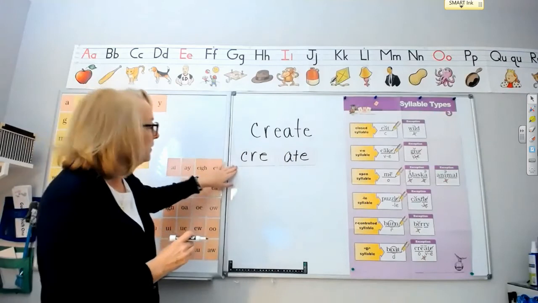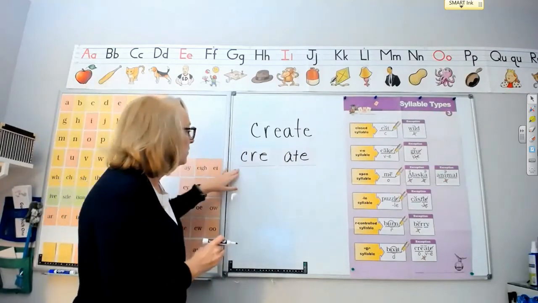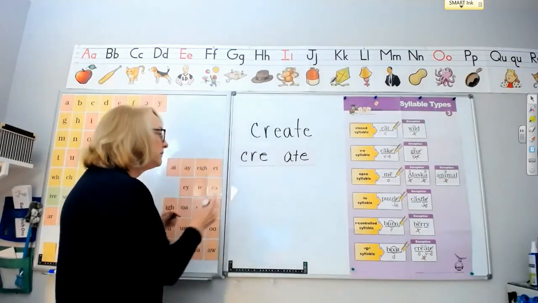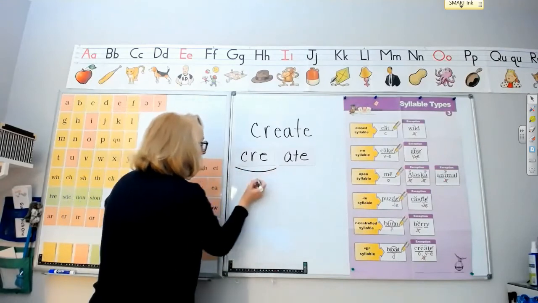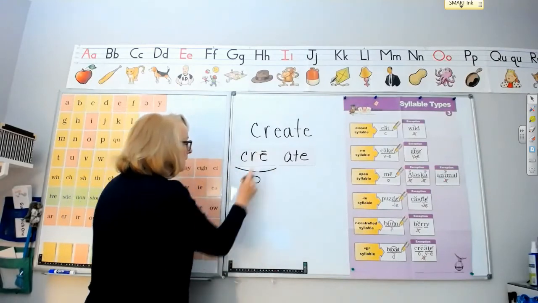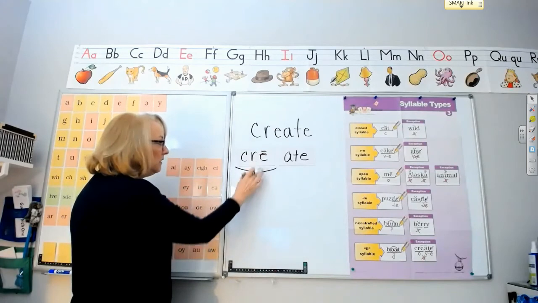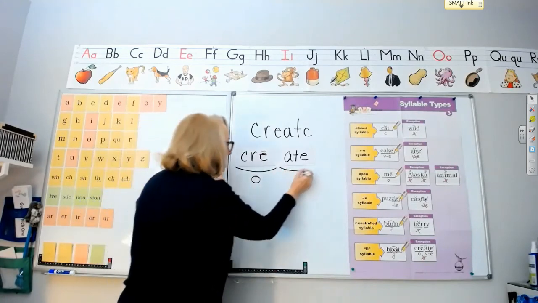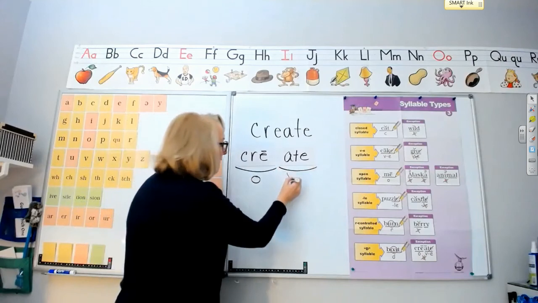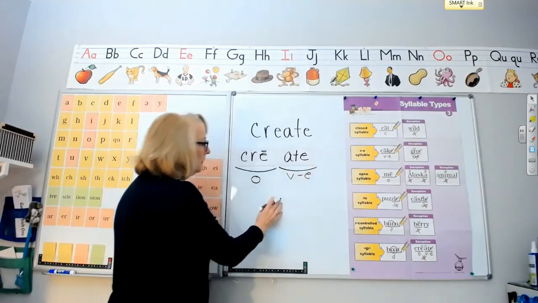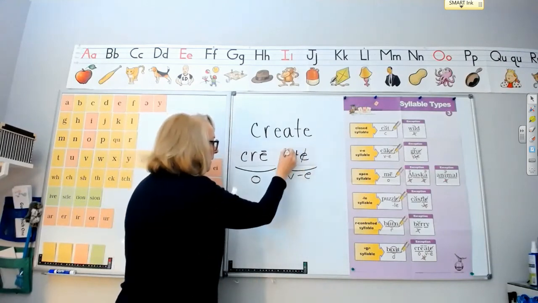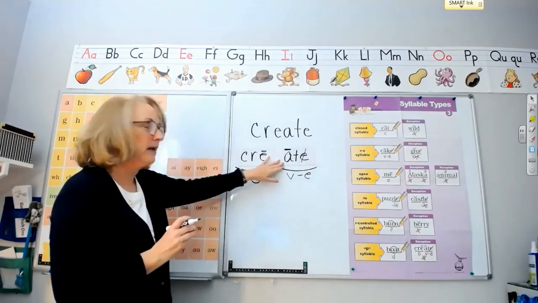Let's read it together. Create, create. And so the first syllable, you probably know, is an open syllable, and that vowel has the long vowel sound. The second syllable is a vowel consonant E syllable. The E is silent, and the A says the long A sound,